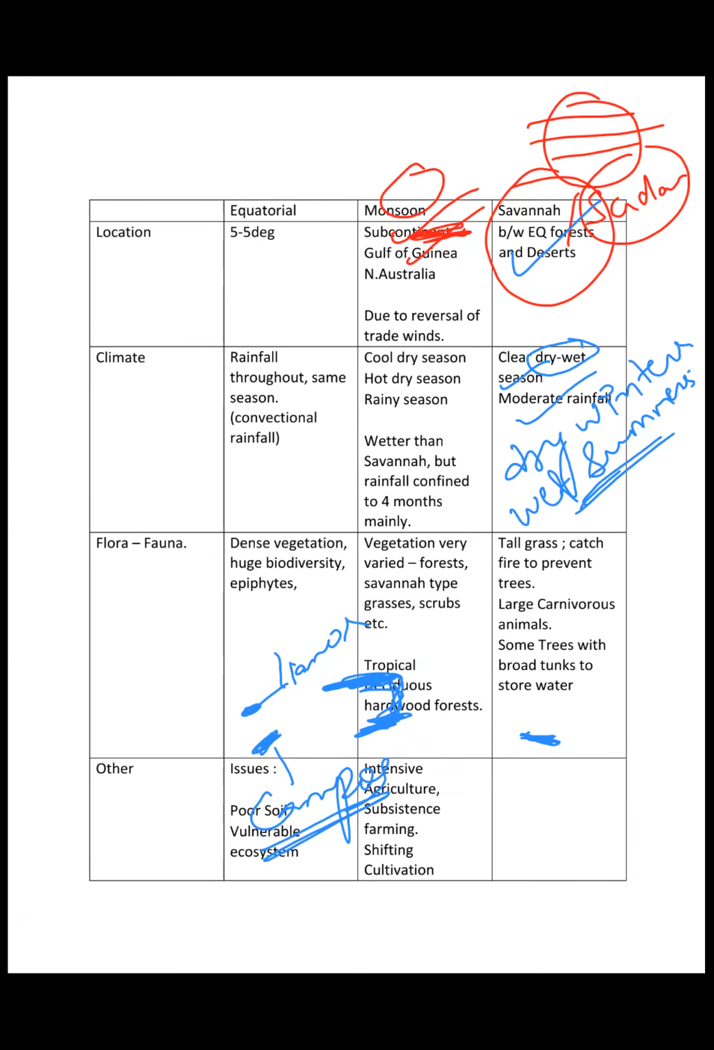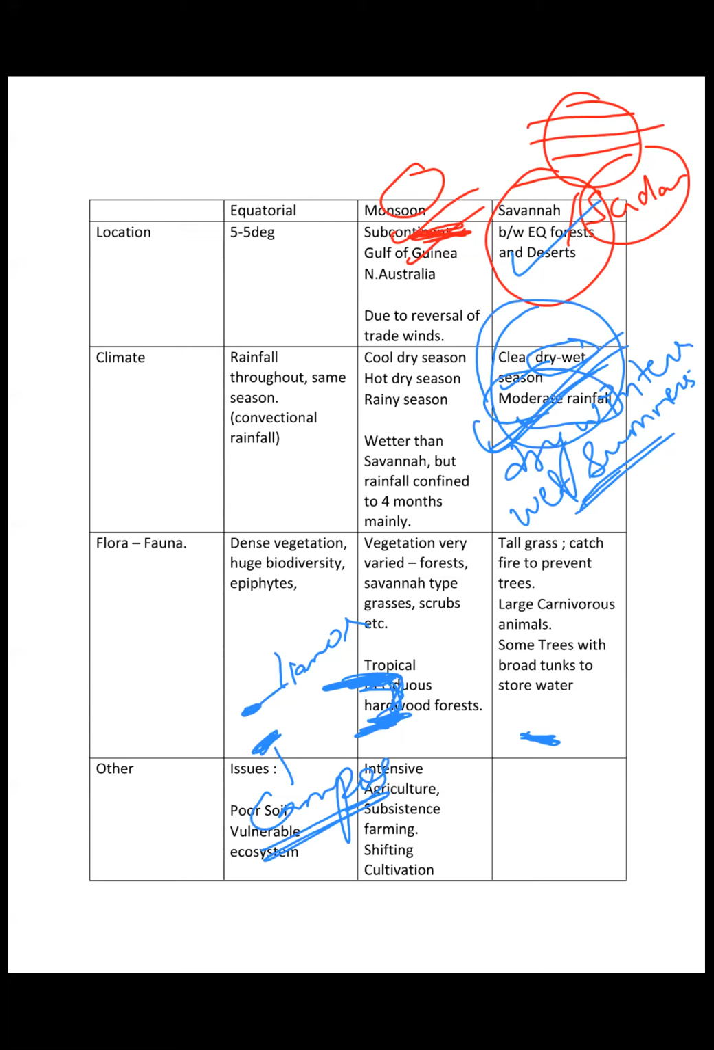Again, the role of trade winds, because in summers the trade winds are dominating, or the westerlies also play a bit of a role. But in winters, usually the winds are offshore, right? So that's why the winters are dry and the summers are wet, right? So a clear dry and wet season is seen in this region, and there is a moderate amount of rainfall.